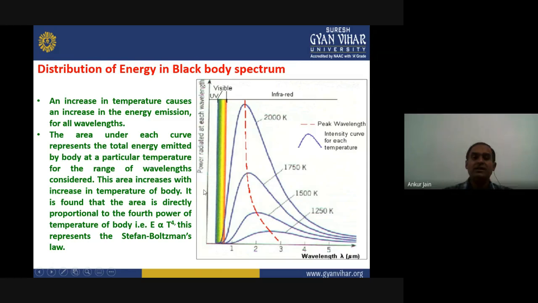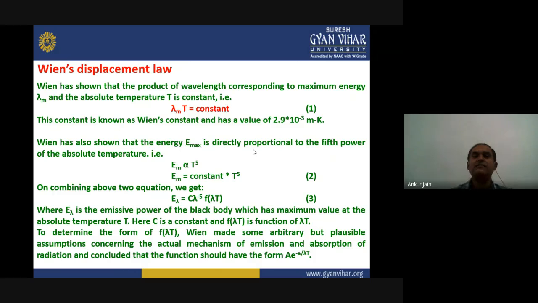Here you can see on the y-axis the energy is given, so the maximum energy is at this point, and that was represented as lambda m in terms of wavelength, and that lambda m decreased with increasing temperature. That was what Wien told us: the product of the wavelength corresponding to maximum energy, lambda m, and the absolute temperature T is constant.